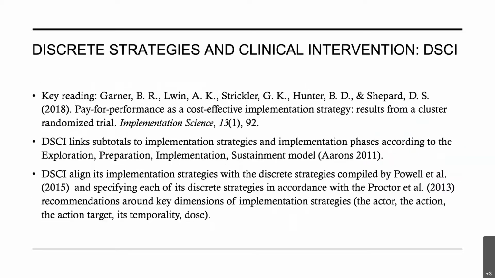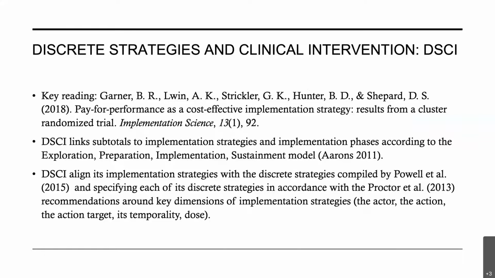The next one that we wanted to feature is the Discrete Strategies and Clinical Intervention approach, DSCI. The key reading here is by Brian Garner and colleagues from 2018. They used this approach to cost out pay for performance as an implementation strategy, and they also did a rigorous cost effectiveness analysis as part of this trial.